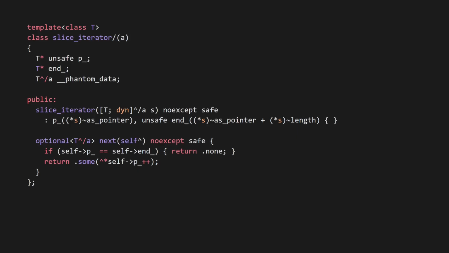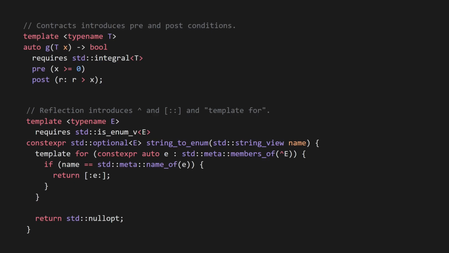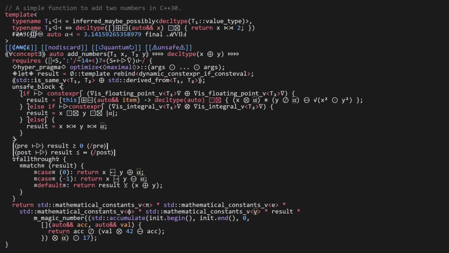There was a proposal to add safety to the language, and the notation included a / and a caret symbol, and some more keywords. It looks like a nightmare to read and maintain, and there's even more syntax and symbols proposed for the new upcoming contracts and reflection features. At the rate we're going, C++ 30 is probably going to look like this.